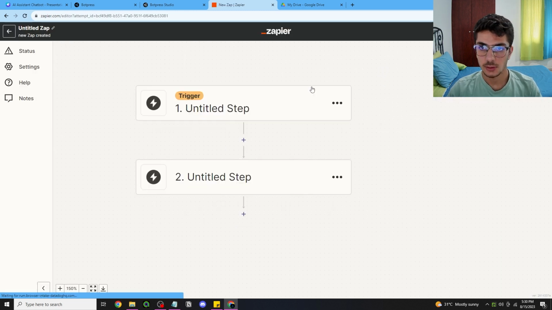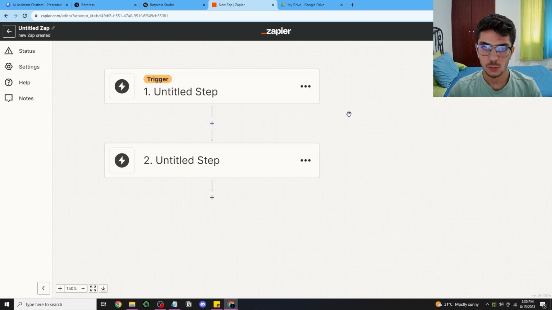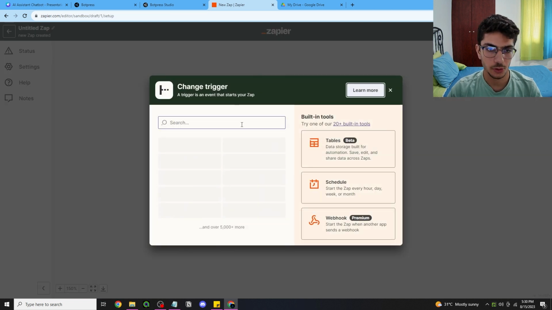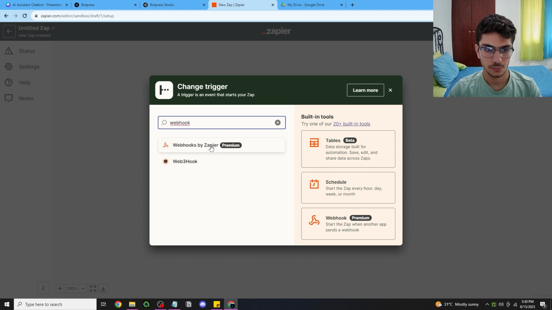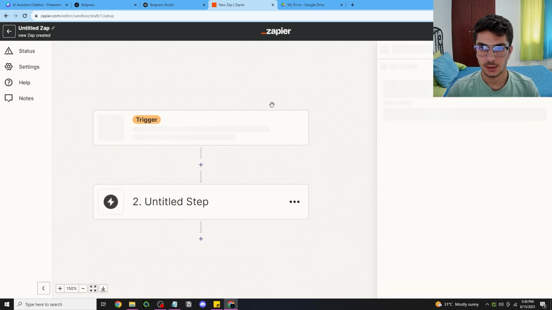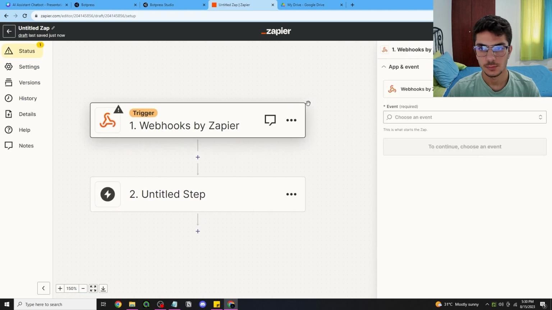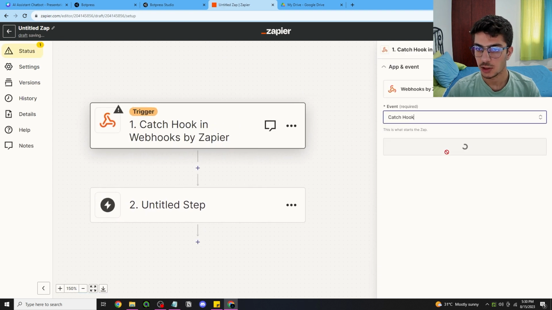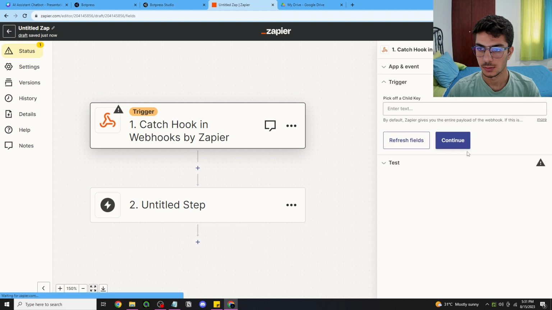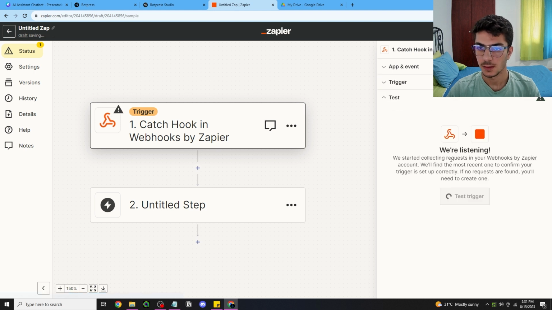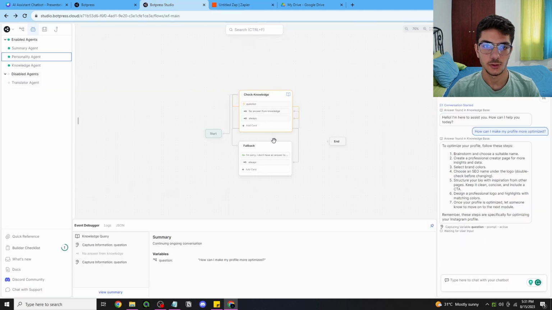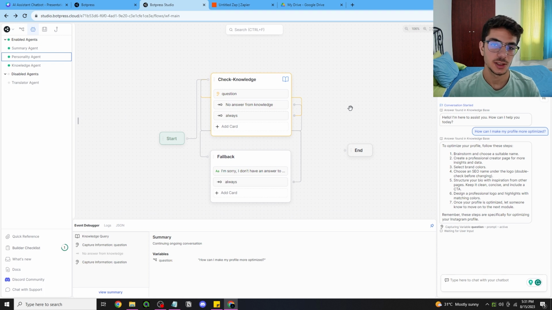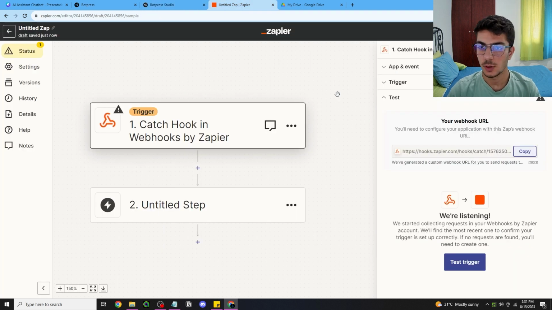All right, so right here, what option will we choose? What is the trigger? The trigger is basically a webhook. So go ahead, click on webhook, choose event, it's catch a hook, continue, and right here we have the webhook. So what I'm gonna do is copy and go on to BotPress. But where should I copy and paste the webhook?